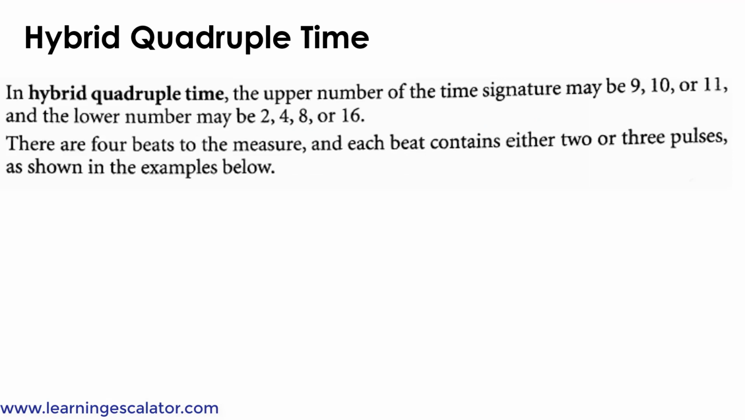Hybrid quadruple time. In hybrid quadruple time, the upper number of the time signature may be 9, 10, or 11, and the lower number may be 2, 4, 8, or 16. There are 4 beats to the measure, and each beat contains either 2 or 3 pulses.